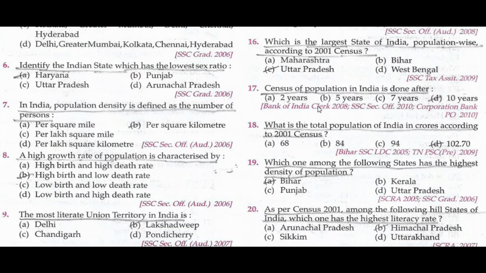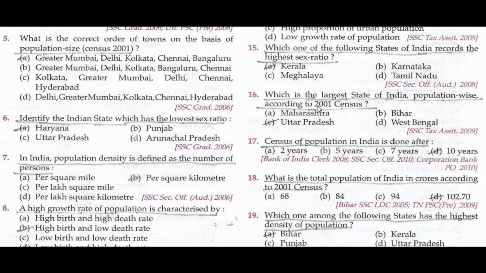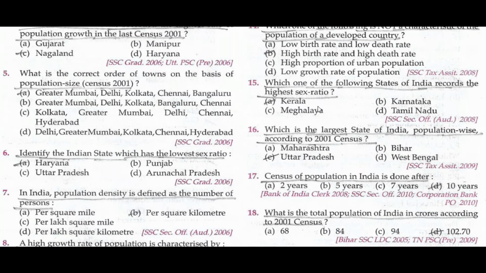What is the total population of India in crores according to the 2001 census? 68, 84, 94, 102.70. According to the 2001 census, 102.70. Census of population in India is done after 10 years.